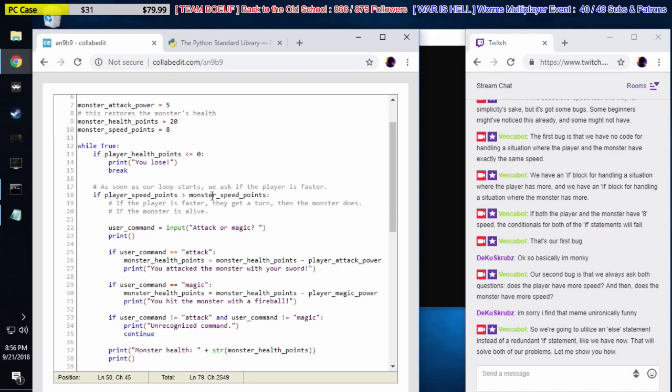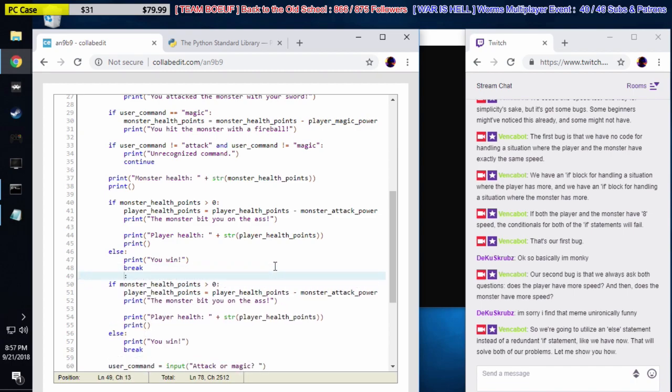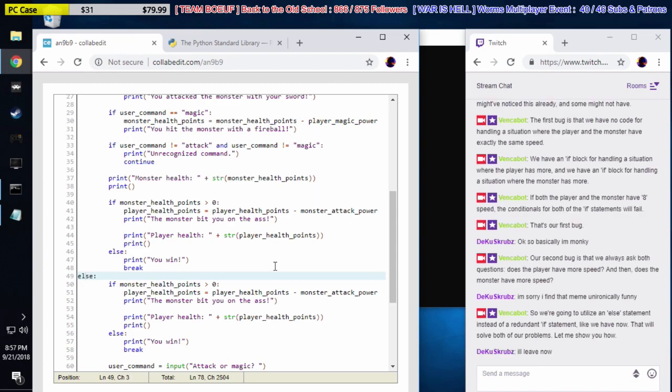Right? Then later on we ask the opposite question. Is the monster faster than the player? Well, we have a tool for that, right? We have a tool for asking an opposite question, and that would be the else statement. Let's replace this line with else.